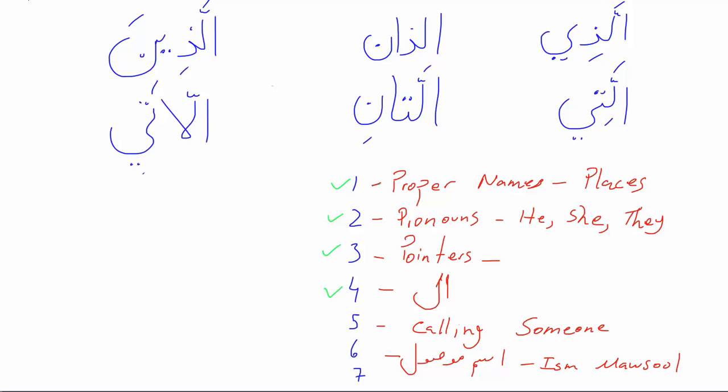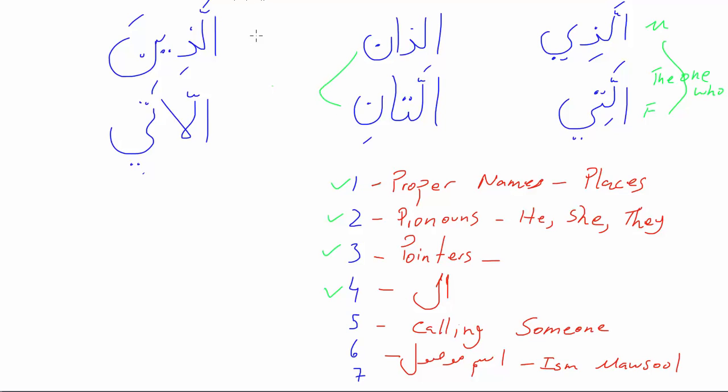Okay, what do they mean? Alladhi and allati, both. So again, this is masculine, this is feminine, and these two both mean the one who.